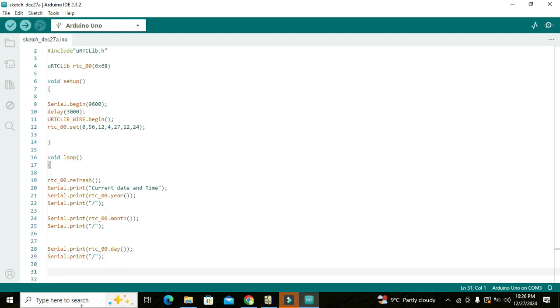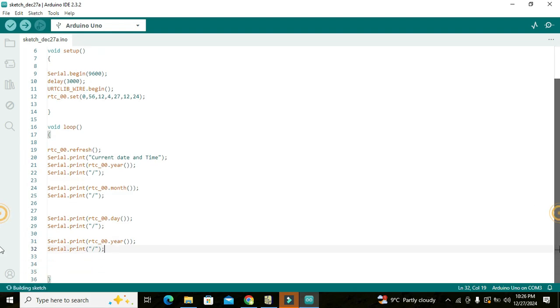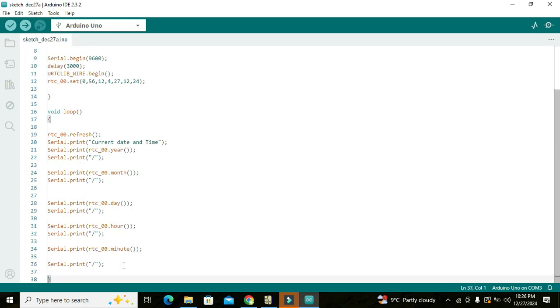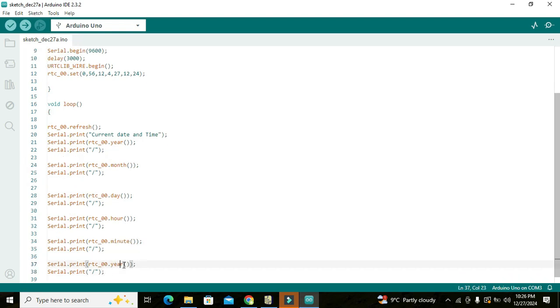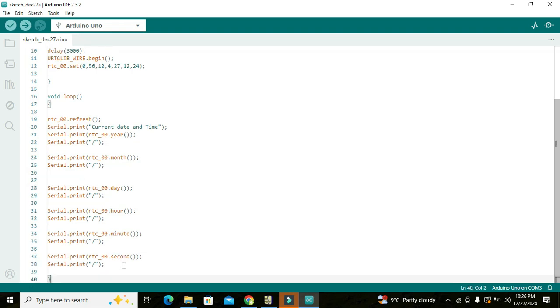Then we will write RTC.hour. It will give us hours. Then we will go for minutes. Then we will write here minute. And in the last we will go for the seconds, .second. Now this is all our function. And in the last we will write delay(1000). So it will give us a 1 second delay because 1000 represents 1000 milliseconds.